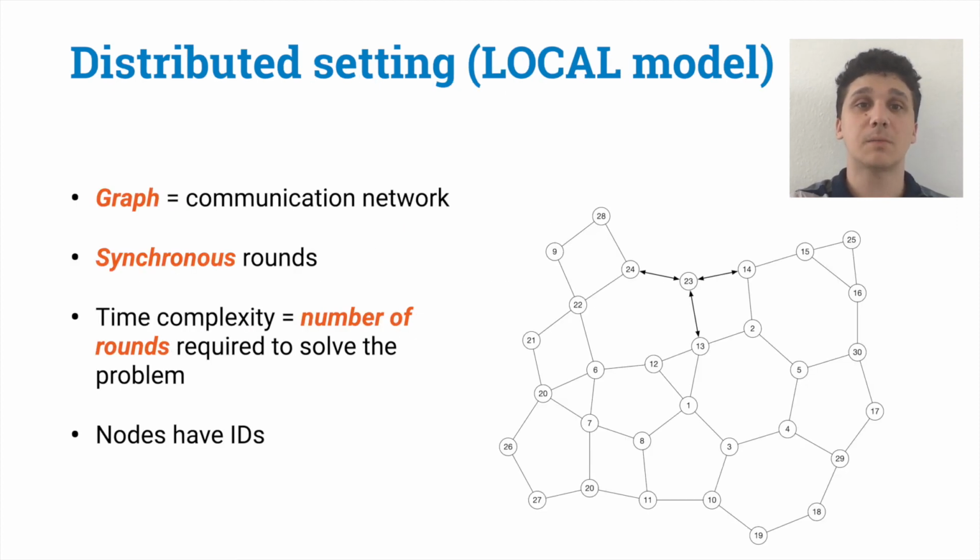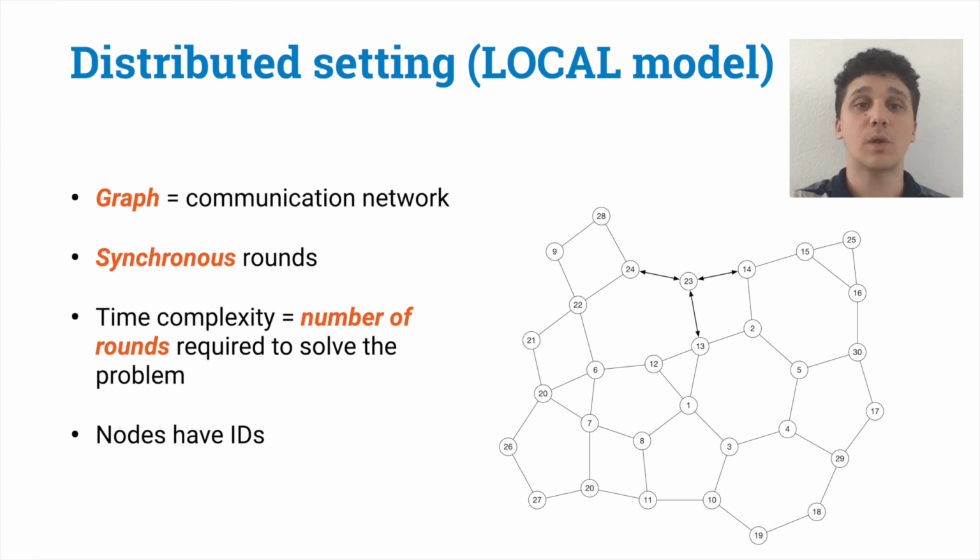But let's first describe the model that we consider. We are in the LOCAL model of distributed computing, hence we consider networks where nodes have unique IDs, nodes can communicate in synchronous rounds, and we do not restrict the size of the messages, nor the amount of computation that nodes can locally perform. In this model, we measure the time complexity as the number of rounds required to solve the task. Note that since we do not restrict the size of the messages and the computation, this is equivalent to give a bound on the distance that nodes have to see in the graph in order to be able to output their part of the solution.